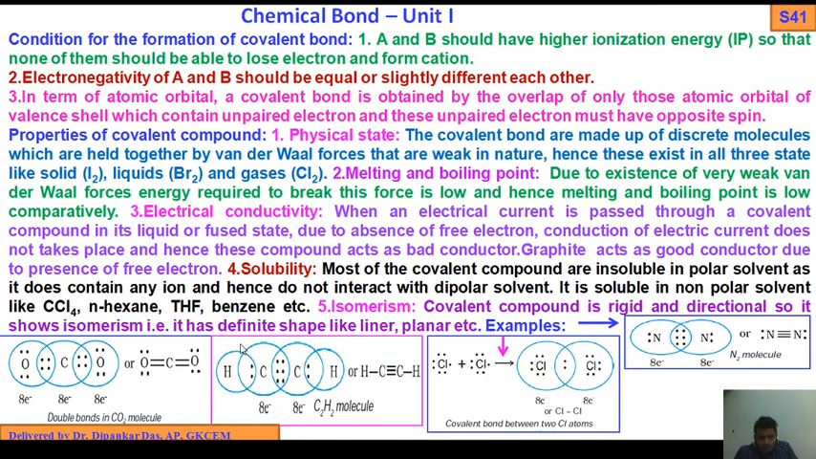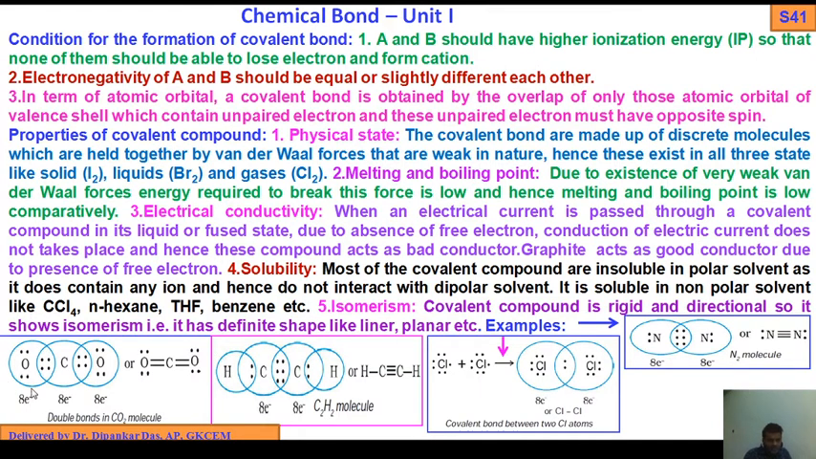Okay. Next, isomerism. A covalent compound is rigid and directional, so it shows isomerism. It has a definite shape: linear, planar, tetrahedral, and so on. Okay, so now come to examples.